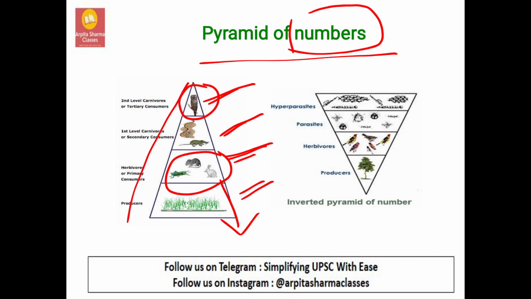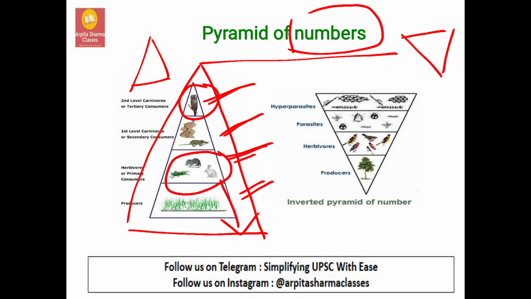Now this is upright, as I have shown you. Upright means it is like this. Inverted means it is like this. Now this is upright in a grassland ecosystem. It is inverted in a parasitic food chain.